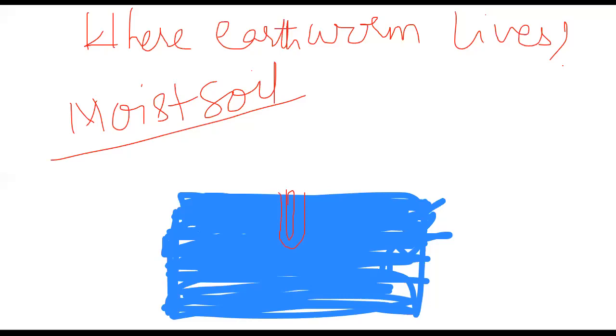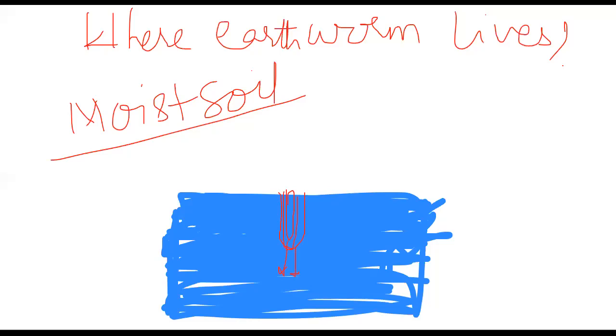In the summer season, when water is not available, the earthworm goes a little deeper into the burrows. So simply, the earthworm digs the burrows and lives in the moist soil. It lives in the burrow in the moist soil.